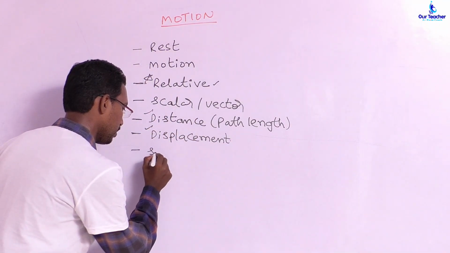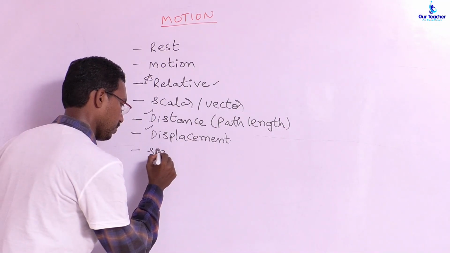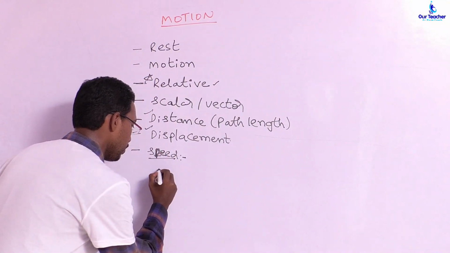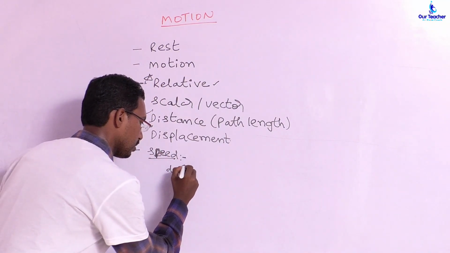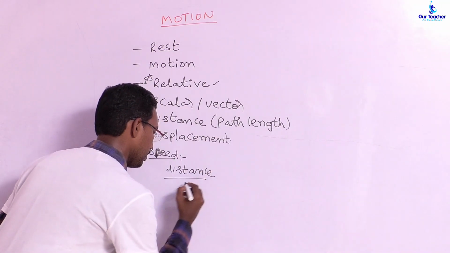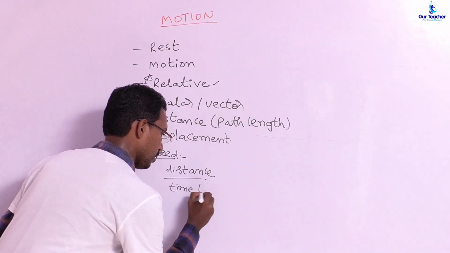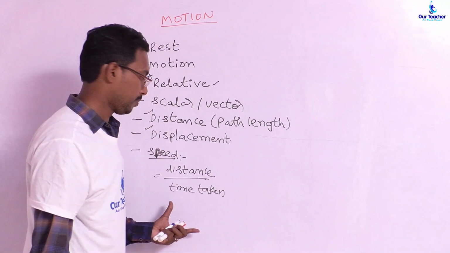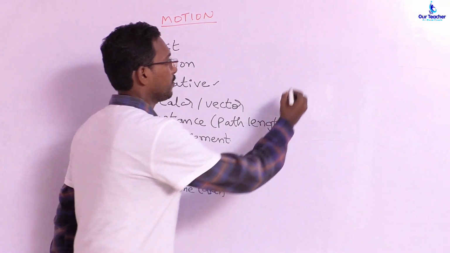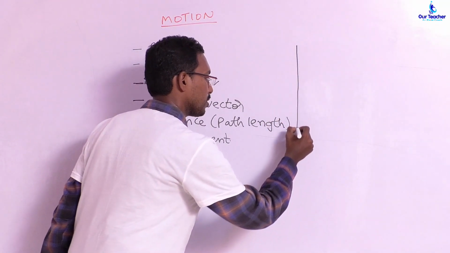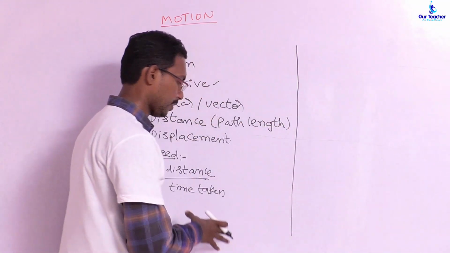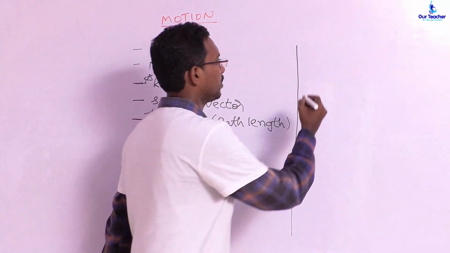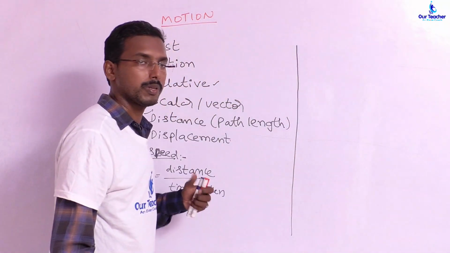The first one is speed. Speed can be defined simply as the ratio of distance traveled by time taken. So speed is equal to distance by time taken. We will see all the kinds or possible models of speed next. Later we will deal with the units also. All the different kinds of speeds we are going to deal with will have the same units as speed.